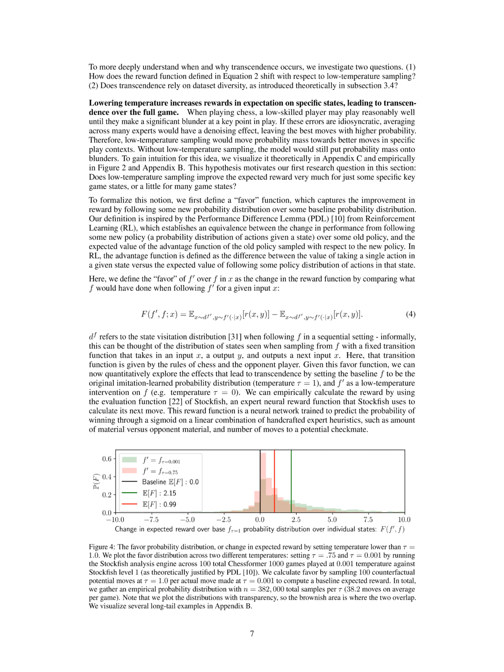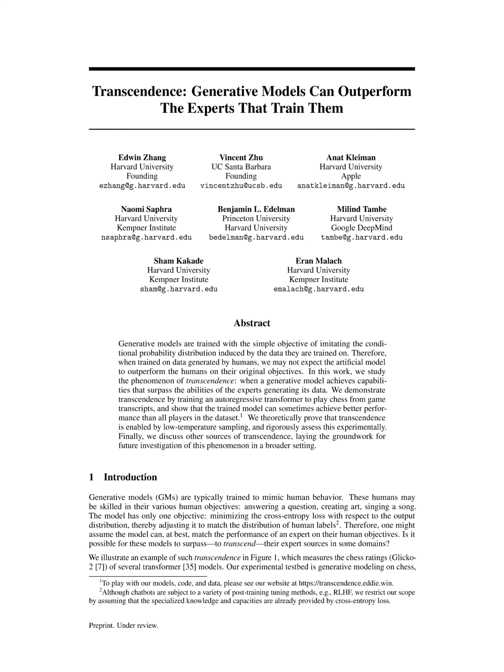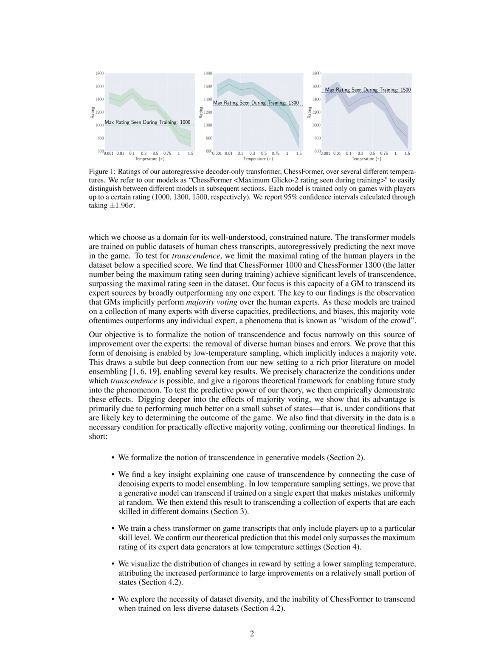2. Low-temperature sampling. The key to achieving transcendence is through low-temperature sampling. By applying a temperature sampling scheme to the learned function, the model generates distributions that skew towards better moves in specific game states. 3. Improving expected reward. Lowering the temperature through sampling shifts the expected reward distribution towards better moves, especially in critical game states where errors are likely to occur.